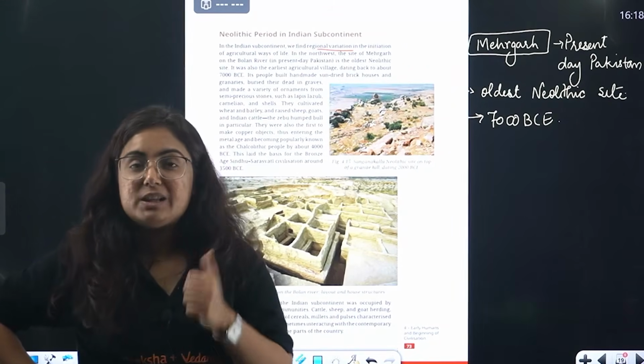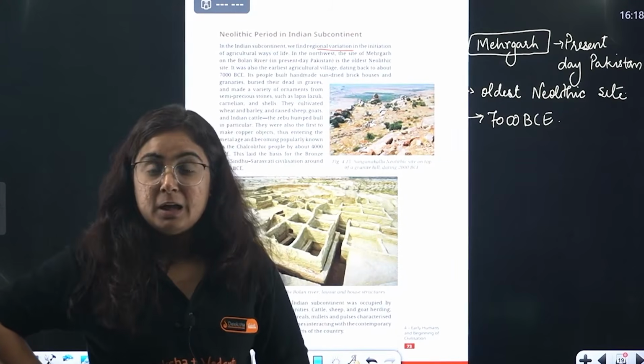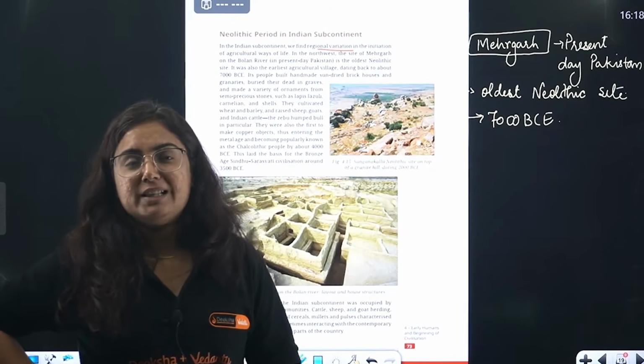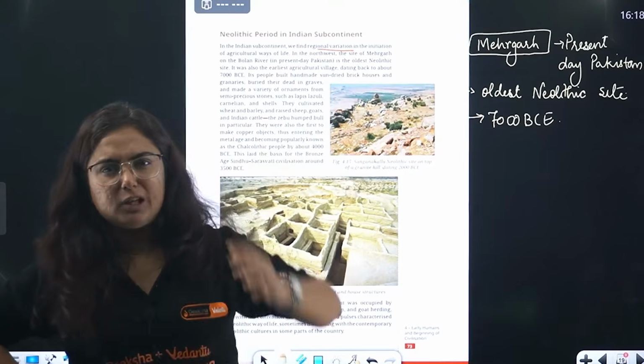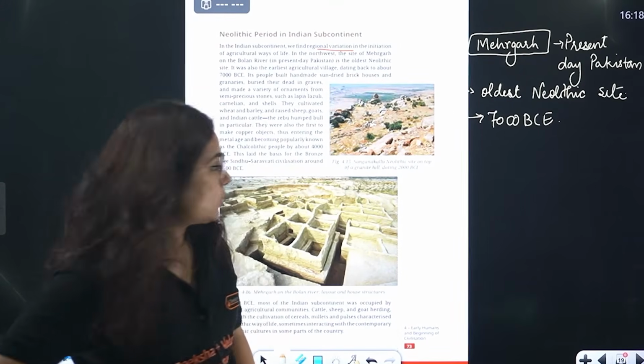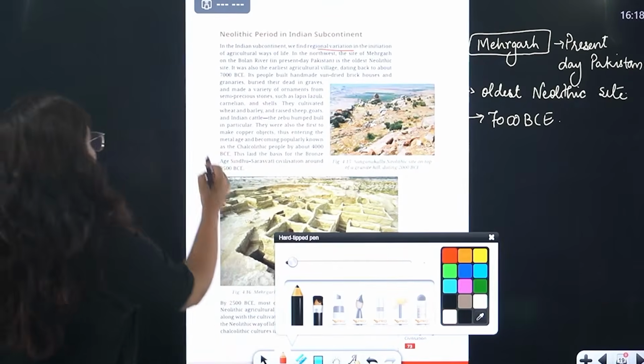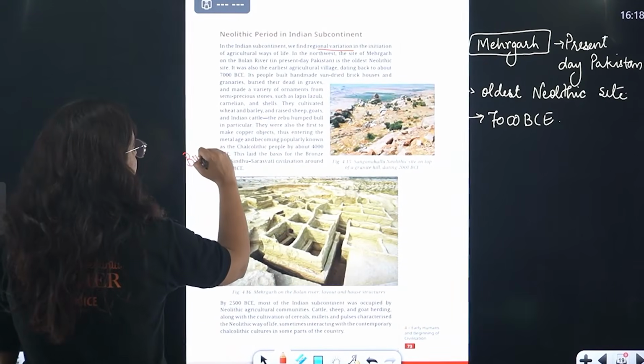Beta, in the Paleolithic and Mesolithic, they were wanderers. They left the dead body and moved away. But now they become settled. How can they leave the body? They will not travel kilometers to leave the body, drop the dead body. No. So yes, the Neolithic period is the period where we got the burial evidences.